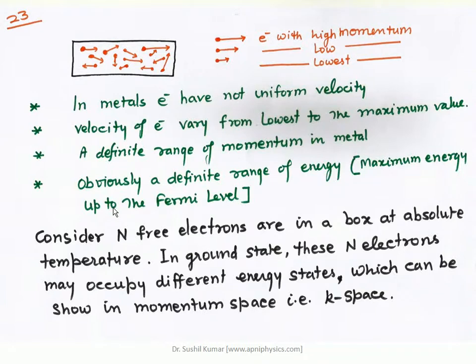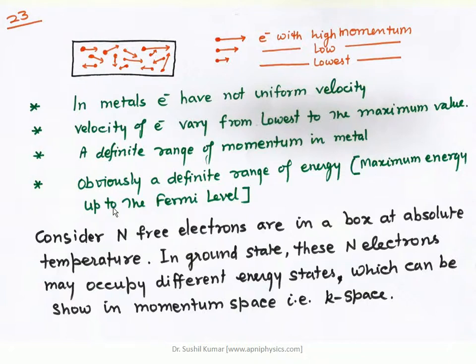So electrons will have a range of energy up to Vf, and obviously if we are talking about the energy, that will vary from 0 to Ef, and similarly for the momentum. Now consider n free electrons in a box at absolute temperature. In the ground state, these electrons may occupy different energy states in momentum space, that is known as K space.